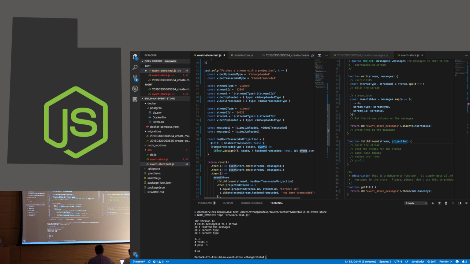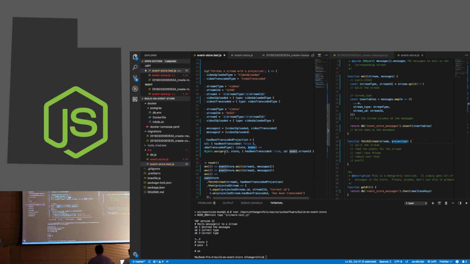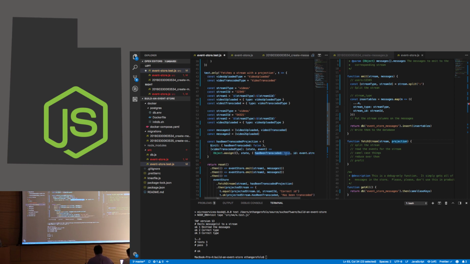And I didn't do the cool dot thing here, but all we do is take the current state and override the has been transcoded property on our state. And just for giggles, we'll throw the ID on there too so we know which video we're talking about. So hold on to that thought and we'll actually write the function that does this real quick.